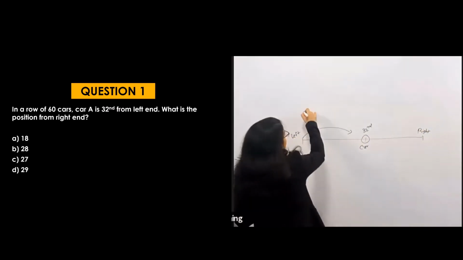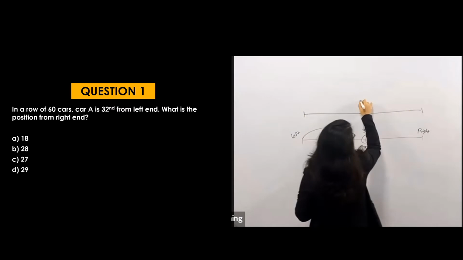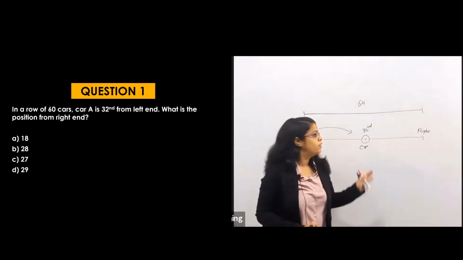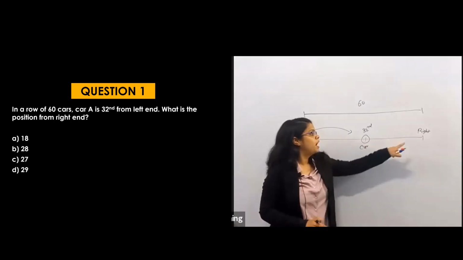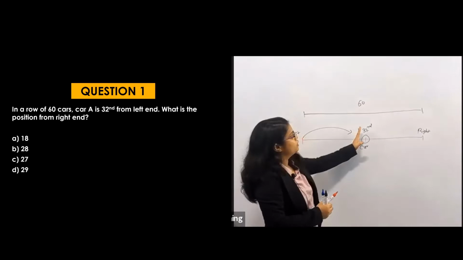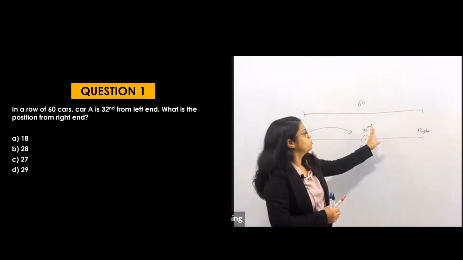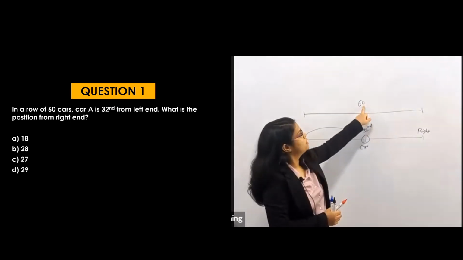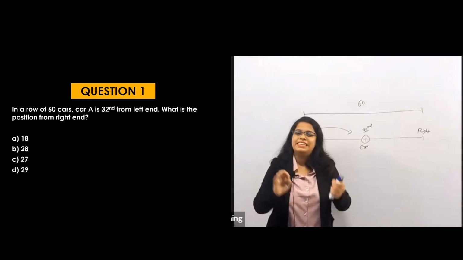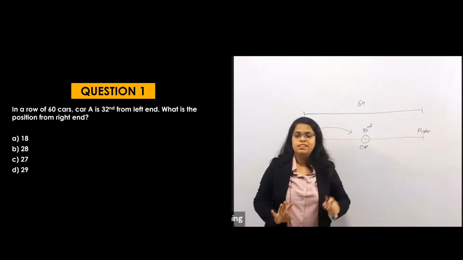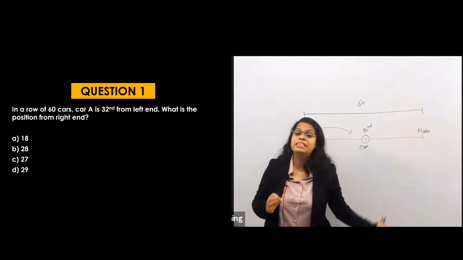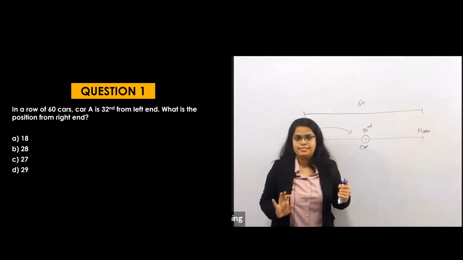So what are they saying? The total cars are 60, so I don't have to calculate the total cars here. And they have asked me the position of the car from the right hand. By the concept, there are 32 cars up to here, and as there are 60 cars in total, it is 60 minus 32, which is 28. We could directly go for the formula, which is easy, but by the concept, let's see what I am saying.